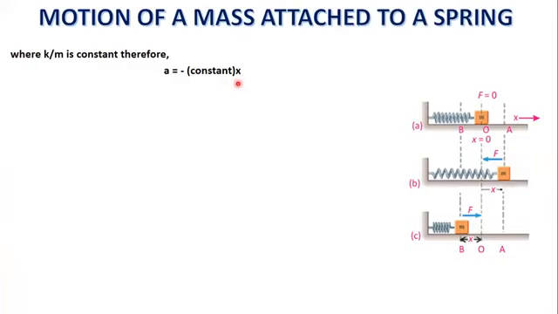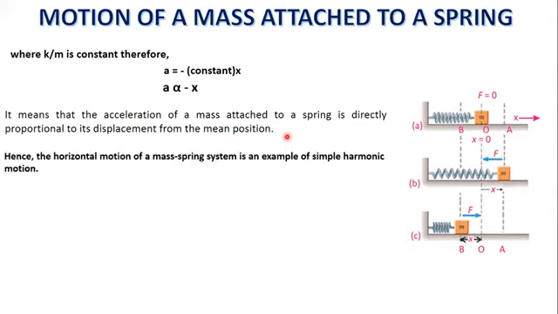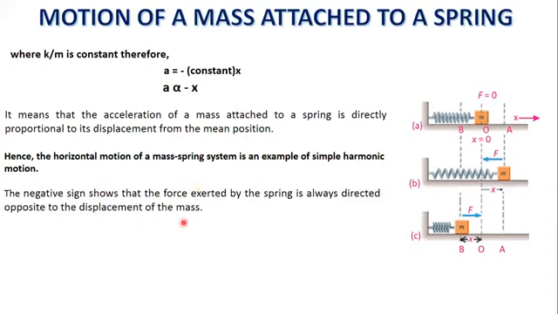expression becomes, after removing sign of equation and constant, we can apply sign of proportionality. It means that acceleration of mass attached to a spring is directly proportional to its displacement from the mean position. Hence, the horizontal motion of a spring system is an example of simple harmonic motion. The negative sign shows that the force exerted by the spring is always directed opposite to the displacement of the mass.